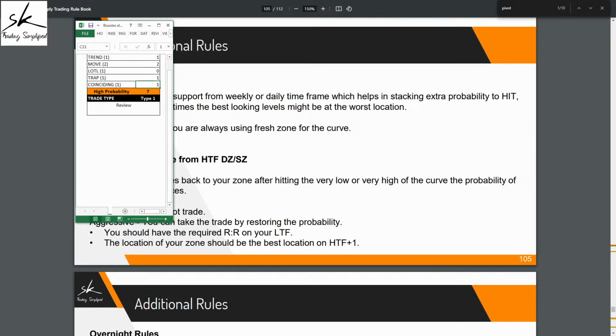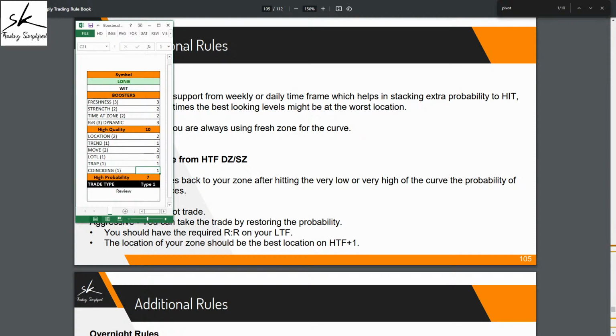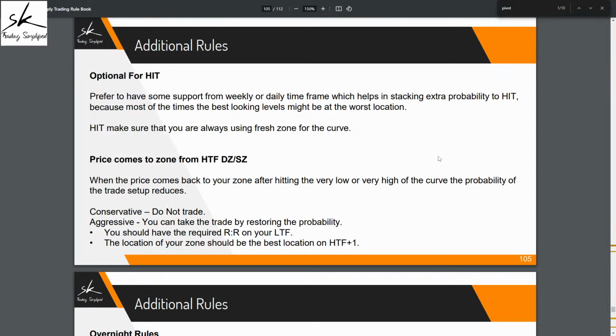So how do we book 1:1? See, again, I would not recommend ever to plan trades for 1:1, because we understand that every trade is not going to be a profitable trade, so your rewards have to be bigger. And in fact, if you have not gone through the last session of 2024 where I did the review of all the examples which I shared with you in 2024, go through that session. That will help you understand why it is very important to have a good reward to risk ratio, right?